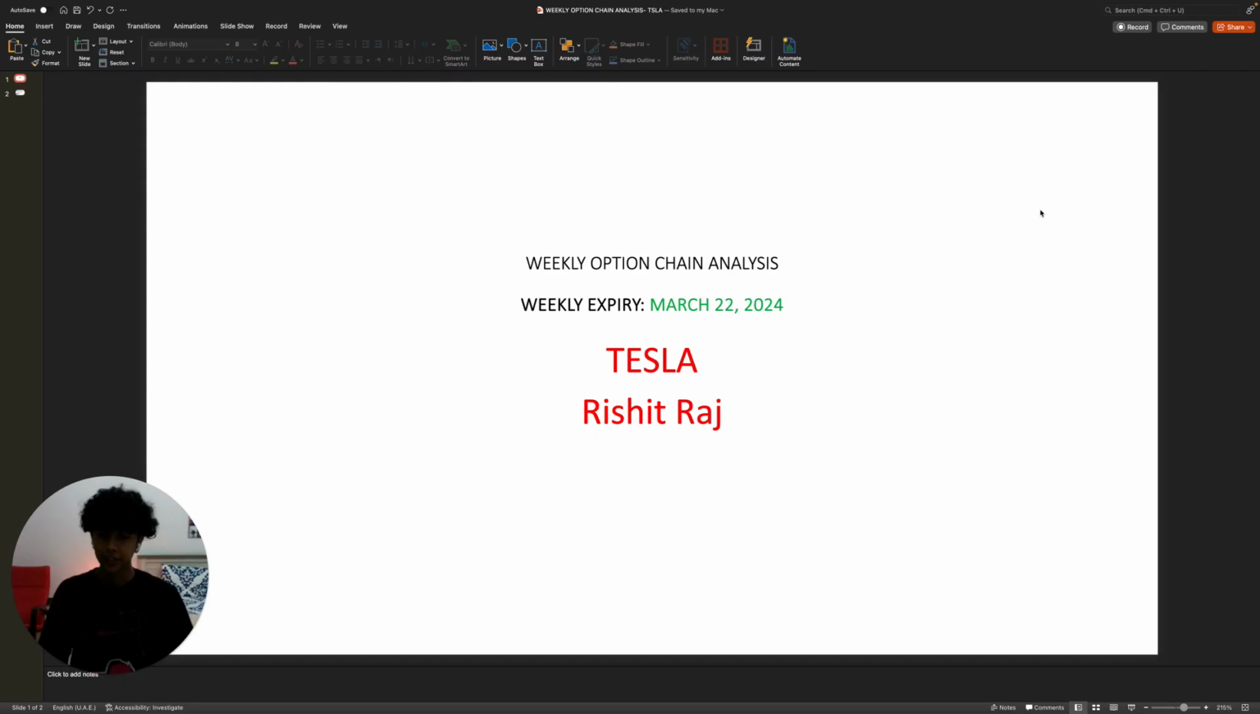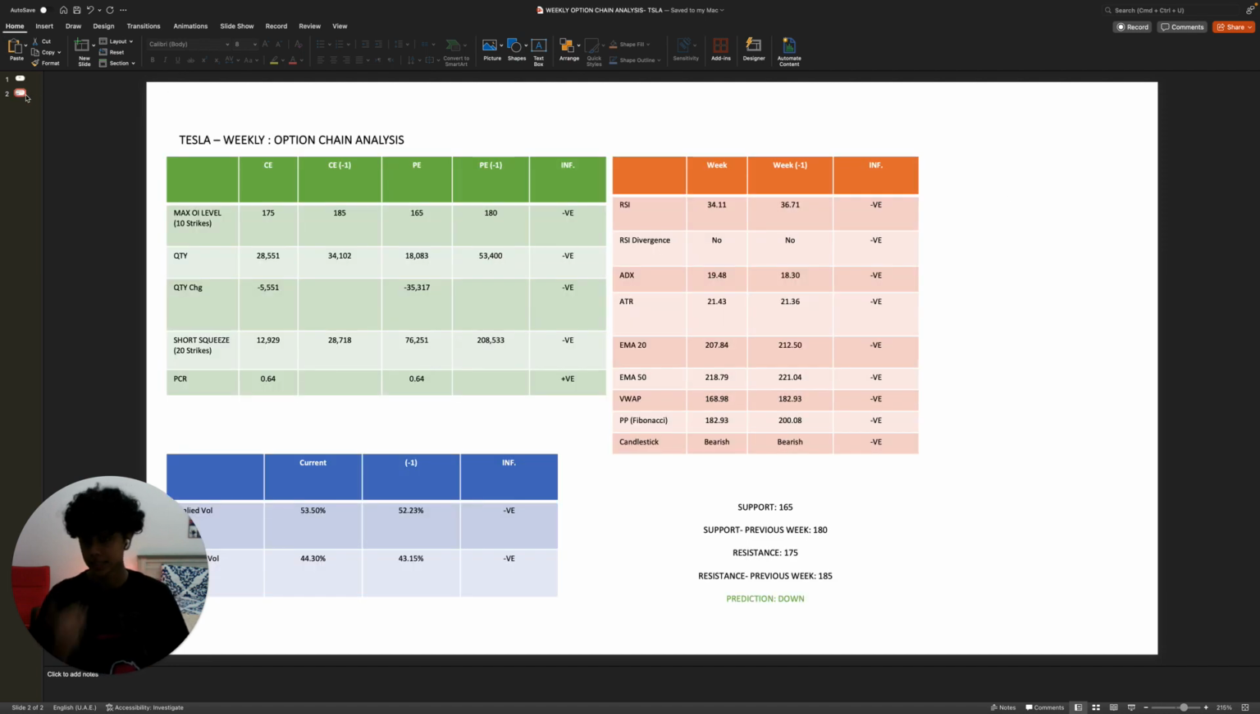Today is the 16th of March 2024, and I'm going to be going over my weekly option chain analysis for Tesla for the expiry on the 22nd of March. We can see that the CE level went down by 10 points, but the PE level went down by 15 points, which is a negative.